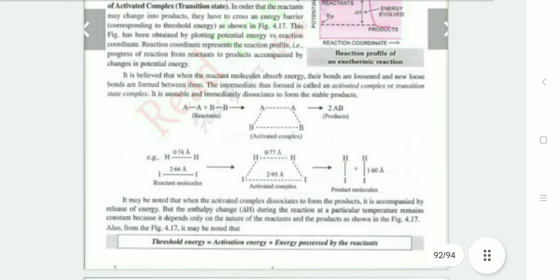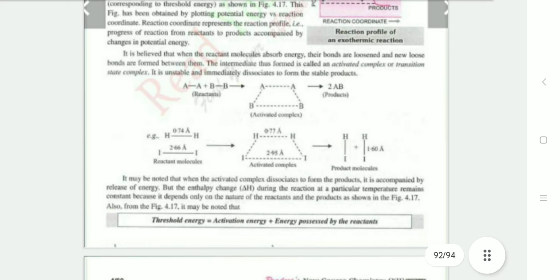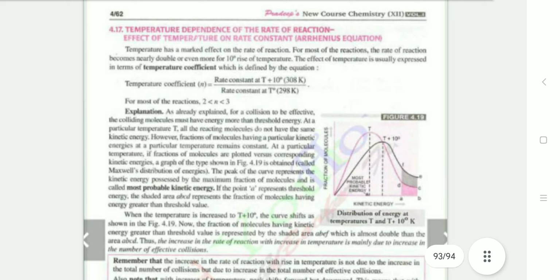Note that when the activated complex dissociates into the product, it is accompanied by the release of energy, but the enthalpy change during the reaction at that particular temperature remains constant because it depends only on the nature of the reactants, as shown in figure 1.7. Threshold energy is equal to activation energy plus the energy possessed by the reactants.